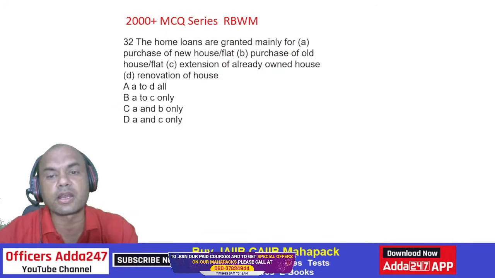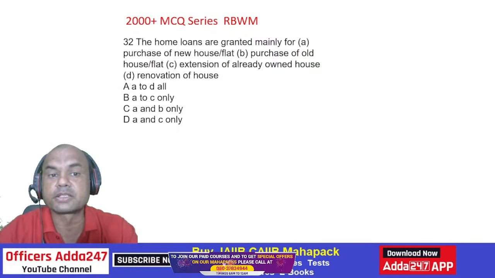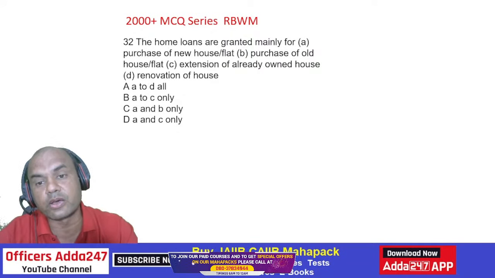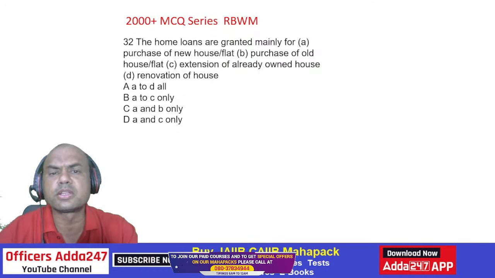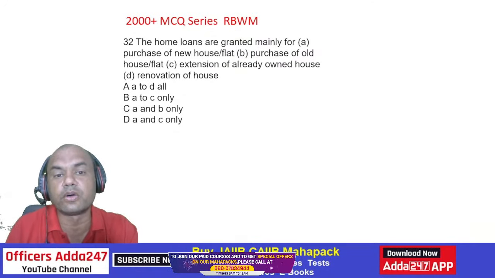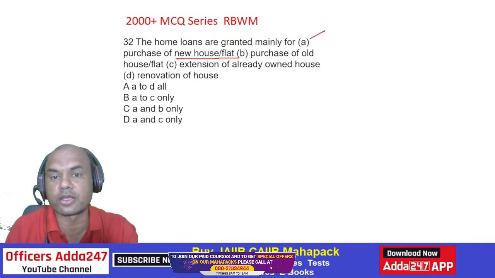The home loans are granted mainly for purchase of a new house or flat, purchase of an old house or flat, extension of an already owned house, and renovation of a house. So this home loan is granted for what? Suppose I go for purchase of a new house or new flat, will the bank give me a home loan? Yes. So this answer is yes over here. A is okay.